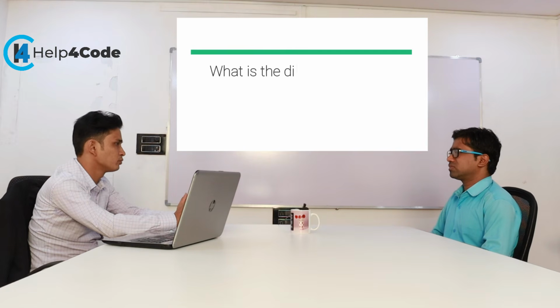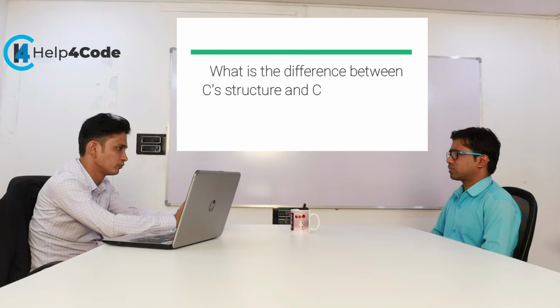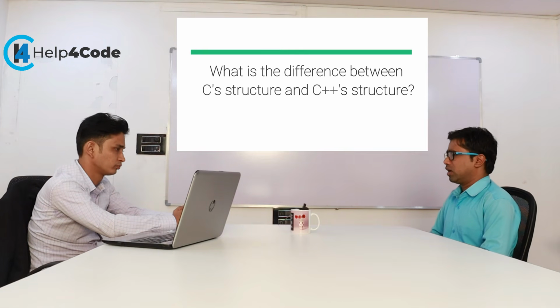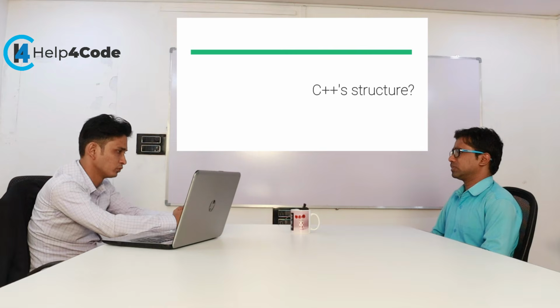Okay, what is the difference between a structure in C and a structure in C++? A structure is used to create heterogeneous data in both C and C++, but the main difference is that in C we can write only variables, meaning we can create only heterogeneous data, but in a C++ structure we can write functions within the structure also.